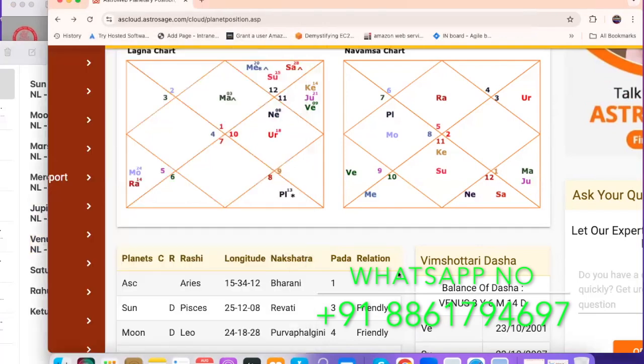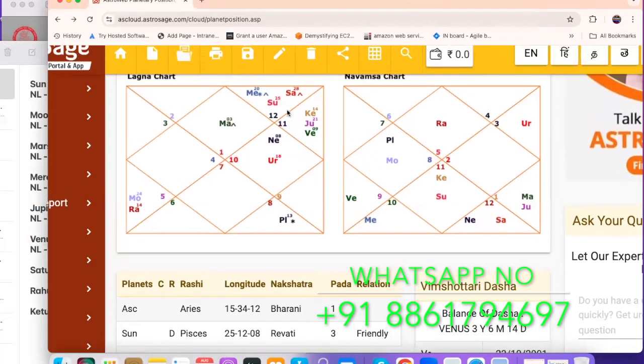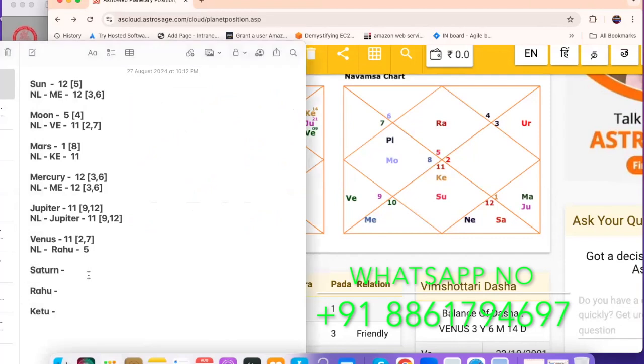And then going for the Saturn. Saturn is ruling the 10th house and 11th house lord, sitting in the 12th house. So you can clearly see in this house Saturn is sitting, right? So Saturn is ruling the 10th house lord and the 11th house lord. Okay, I'll just erase it. 10th house lord and the 11th house lord, right? So then what I'll do here is I'll write it here as 12, sitting in the 10th, 11th, right?